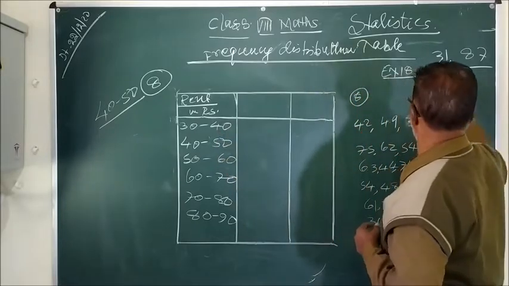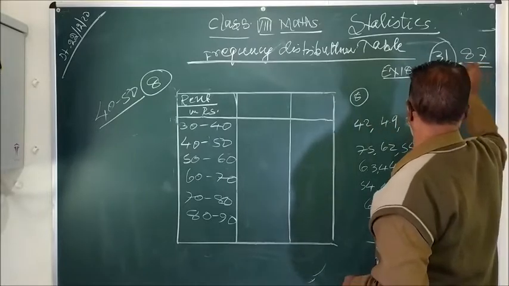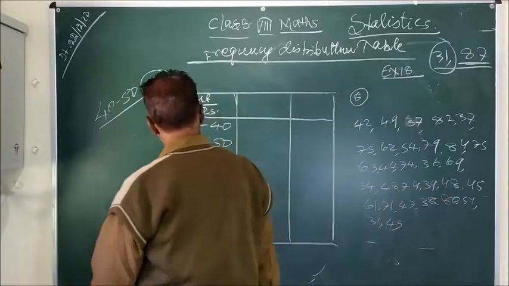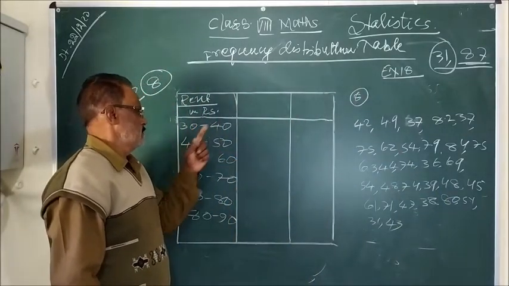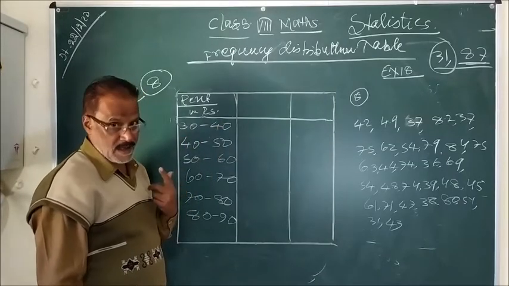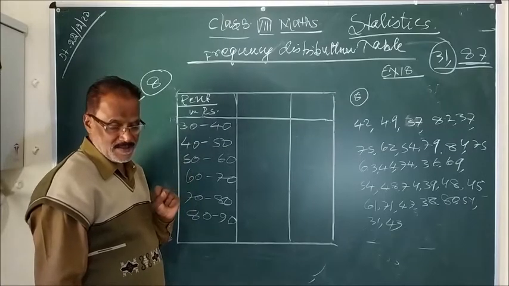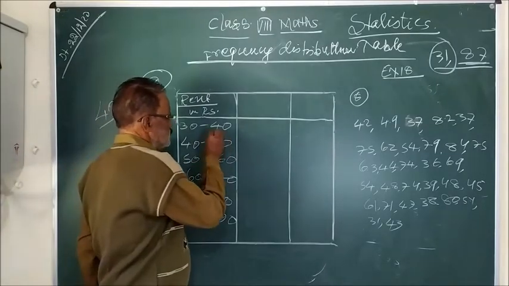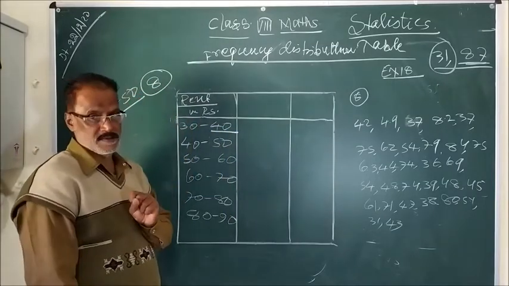If we start from 30, the minimum is included, and in 80 to 90, the maximum 87 is also included. But one thing to note: the upper limit of one class is the lower limit of the next class. If you take this value in both, that will be a mistake. So remember, the upper value is not included in this class.